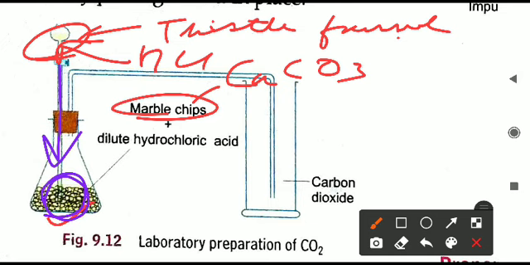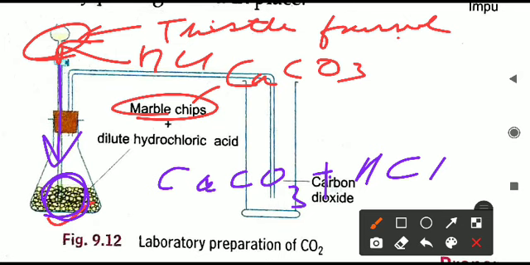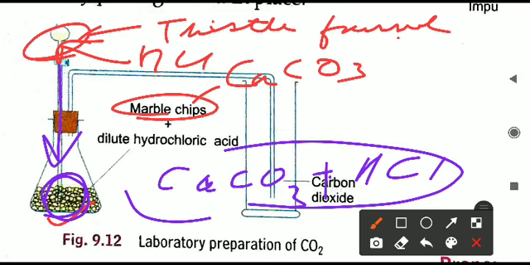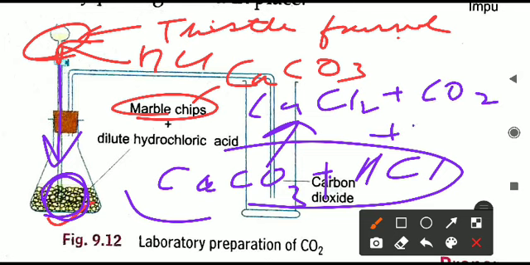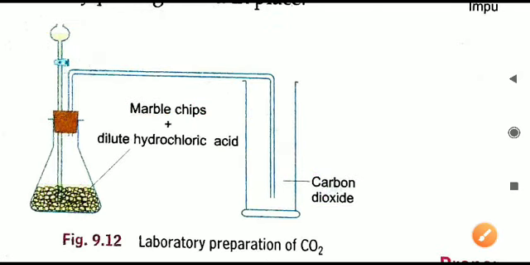This tube, this pipe should be completely immersed. The thistle funnel tube should be dipped in the marble chips. It should be hidden there. It should not be upside. So when this acid falls down drop wise in the thistle funnel, the reaction will start. The reaction between calcium carbonate CaCO3 and HCl will start. As a result of this reaction, what we will get? We will get calcium chloride plus carbon dioxide plus some water vapor also will be produced.